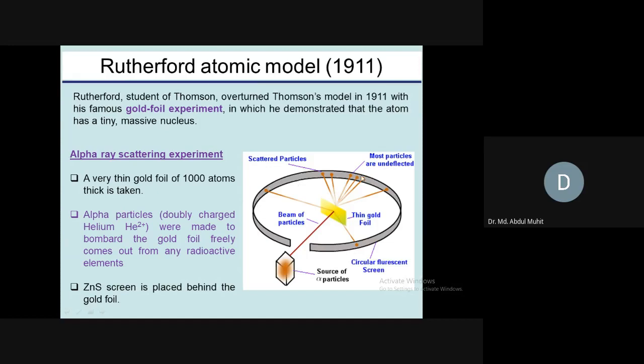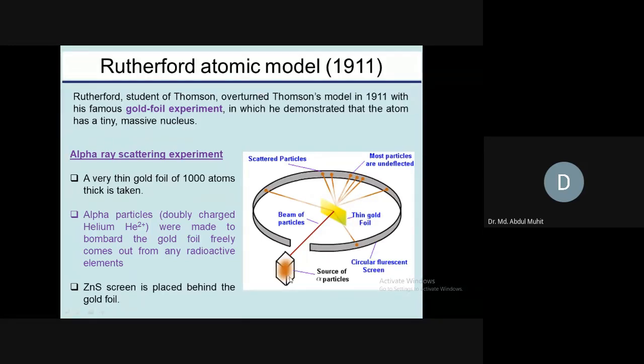In the circumference of the gold foil we set up a flashlight screen that is made of zinc sulfide. Here we have shown in our picture that is a screen. That screen is made of zinc sulfide. Whenever an alpha particle hits this zinc sulfide screen, it will flash and give you a spot. Here you can see a spot of an alpha particle. And that was the setup of the experiment.